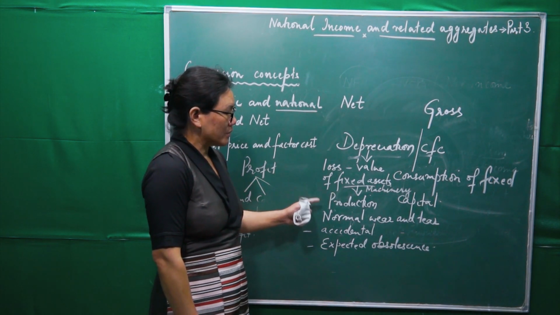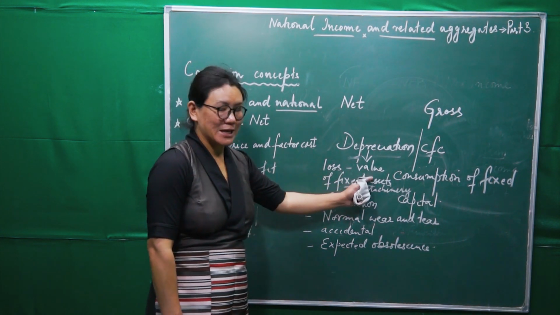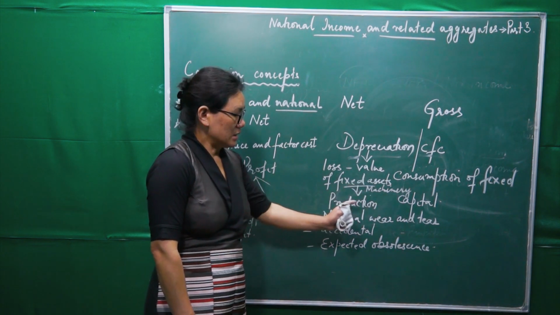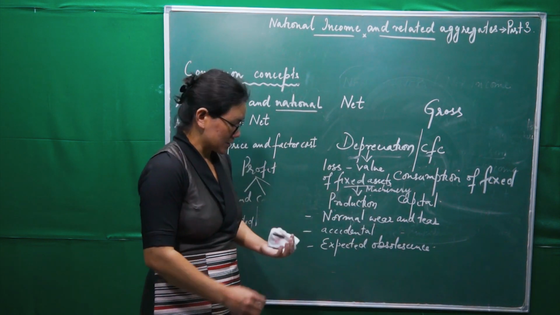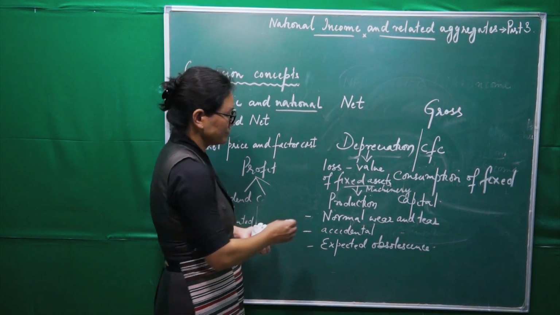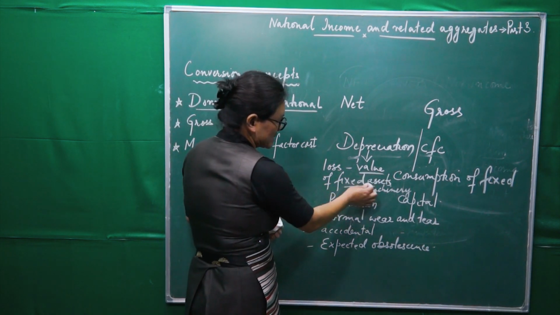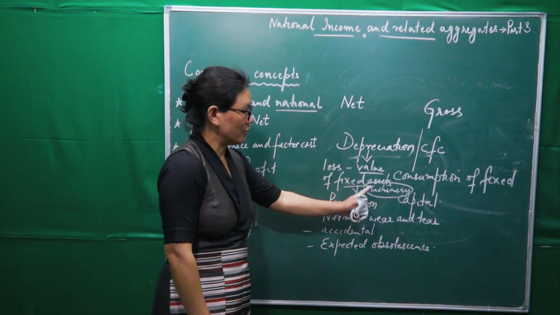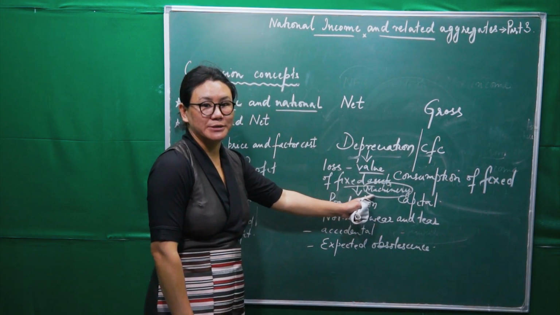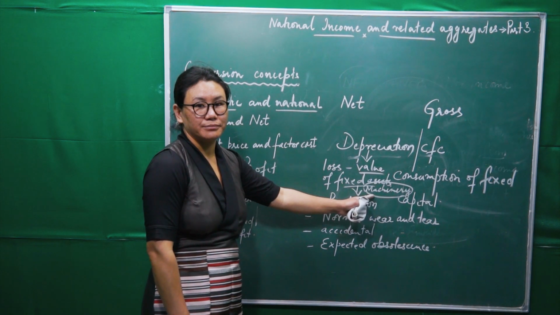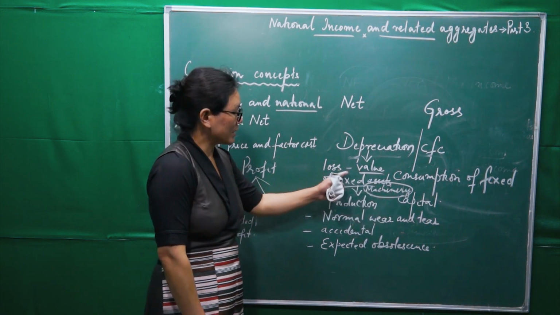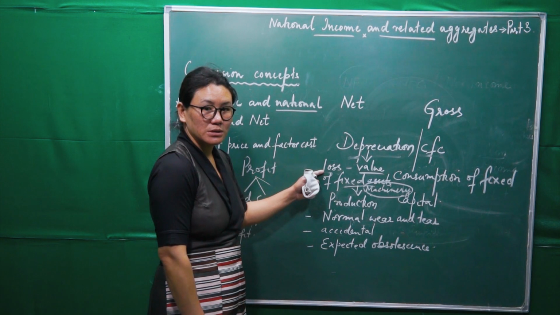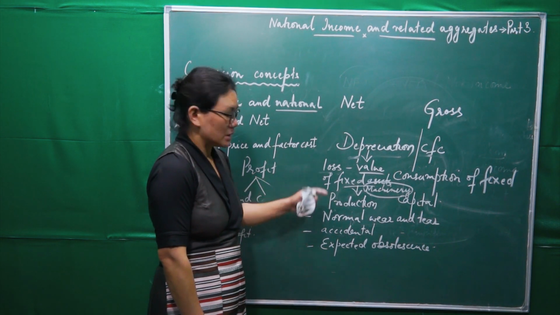When we use these fixed assets in the production process, the value of this machinery will depreciate, or we can say there is a loss.